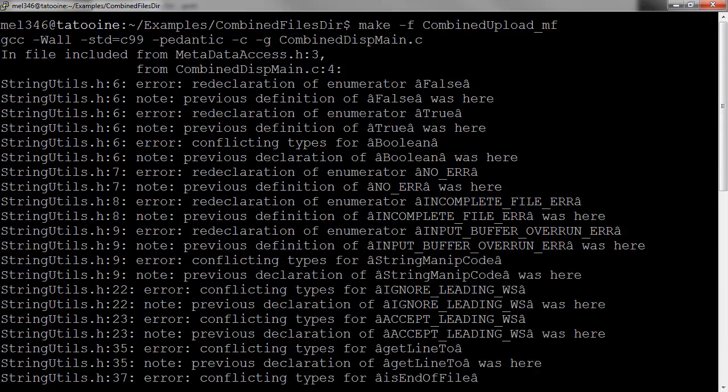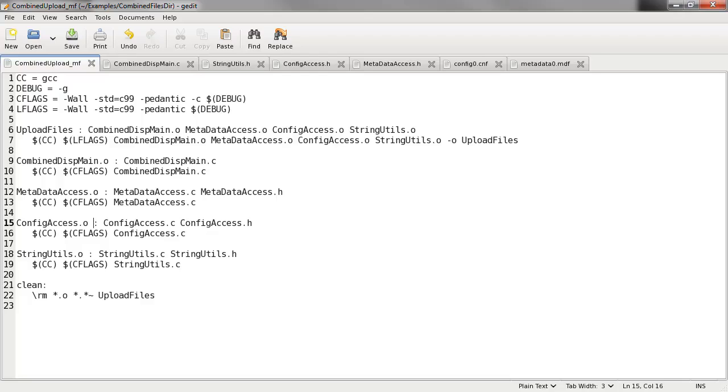It says redeclaration of this when it was already declared here. And it's saying it from the same thing. Hey, look, when I try to compile this, I'm getting the same thing I did when I compiled this. And then same here, redeclaration of enumerator true. Hey man, I got this when I tried to compile here, but I already had it when it compiled here. What's going on here? It's compiling, or at least it's trying to compile this twice. And that is in fact the problem. So let's go ahead and look at what we have to do to resolve this.